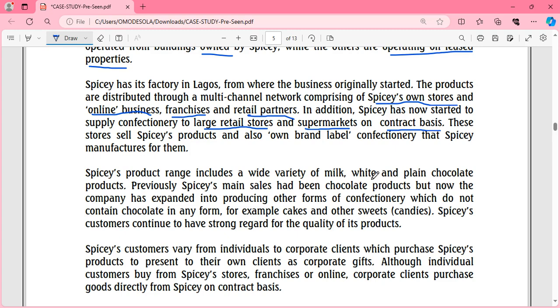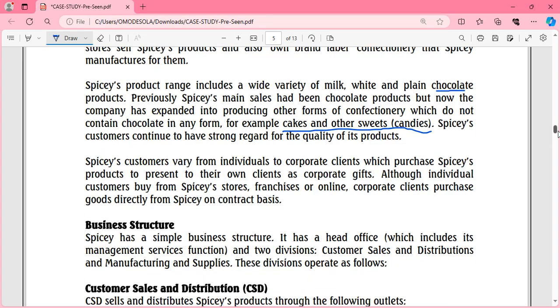And then they further told us that it includes a wide variety of milk, white, and plain chocolate products. So it's basically doing chocolates. Previously, the main sales had been chocolate, but now they have expanded to different things like cakes, sweets and candies and all of that. So Spicy is not only doing chocolates now, and they have strong regard for the quality of the product.